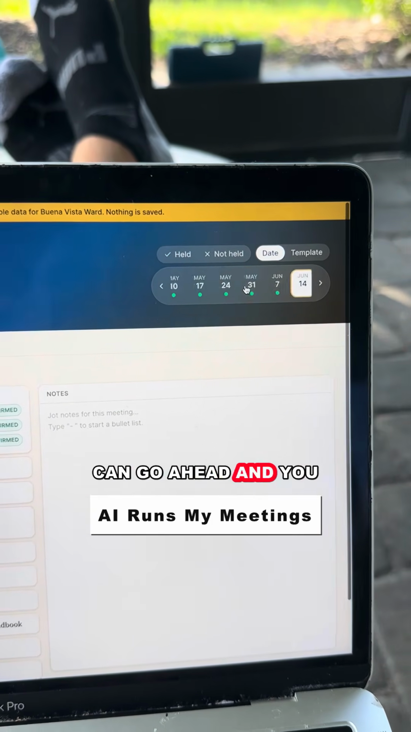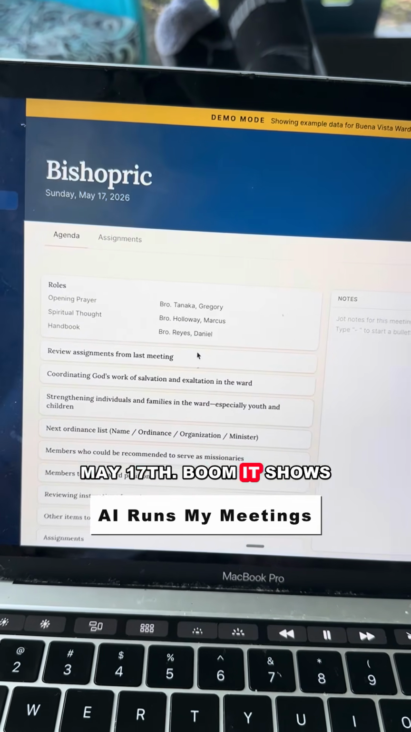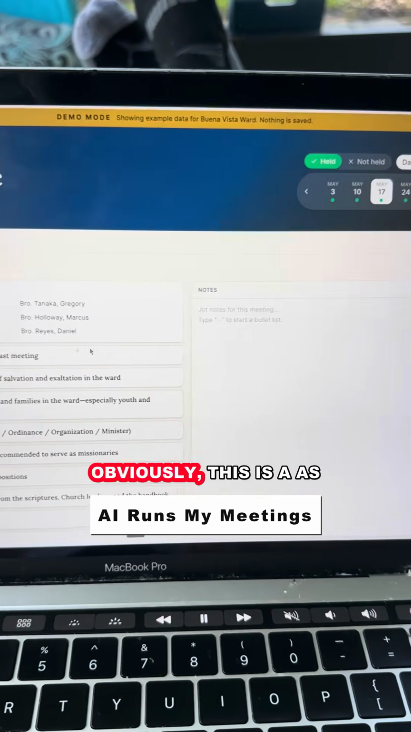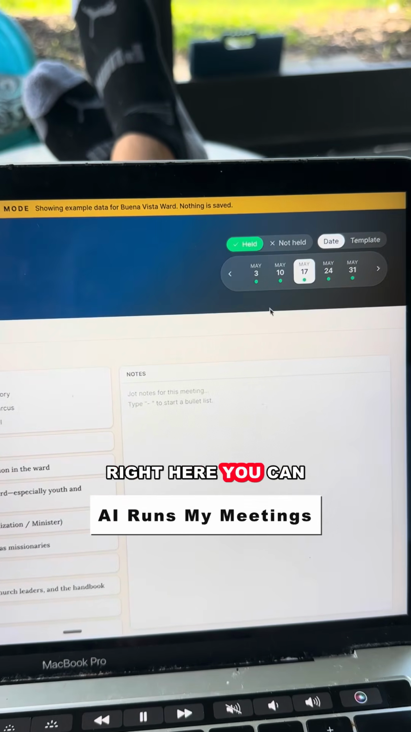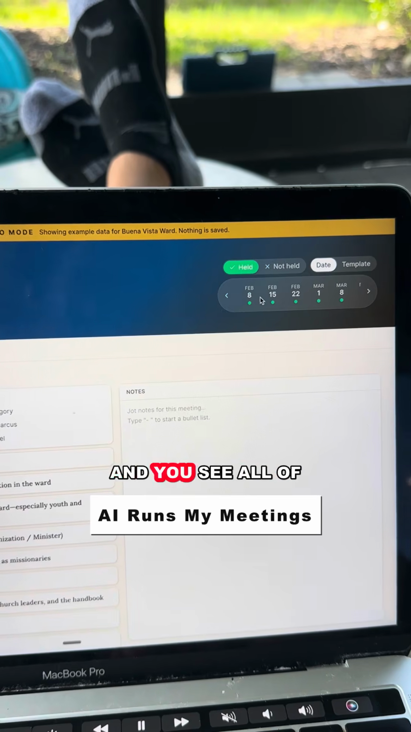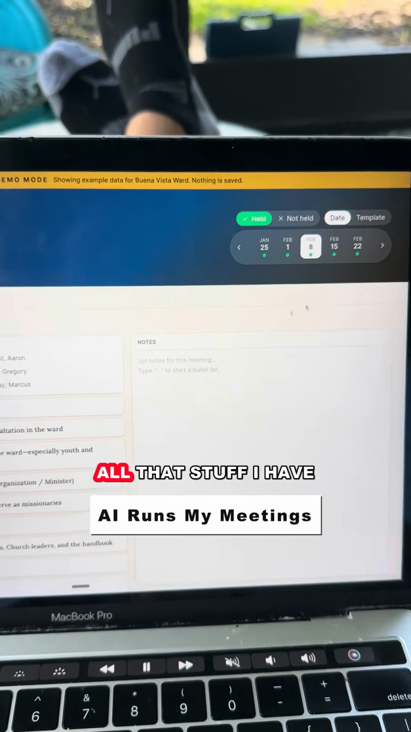You can search the previous weeks, and I click on May 17th, boom, it shows up what we did for that week. Any notes, obviously this is a demo, but all the notes would show up right here. You can scroll back in the past and you can see all of your past history of who did what in the meetings, all that stuff.